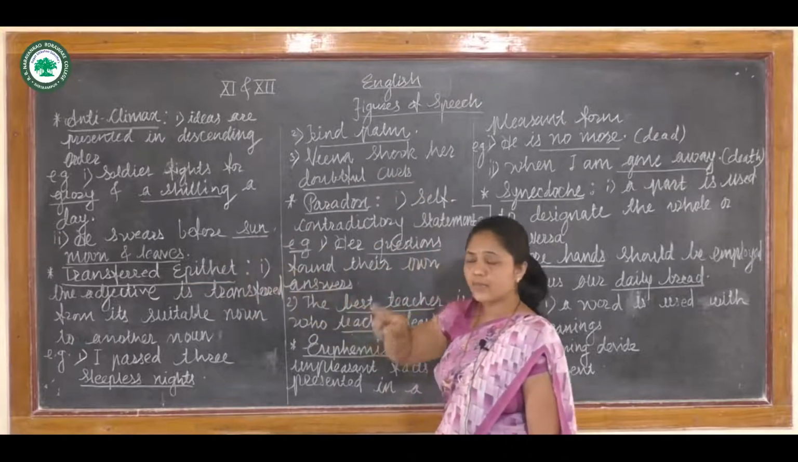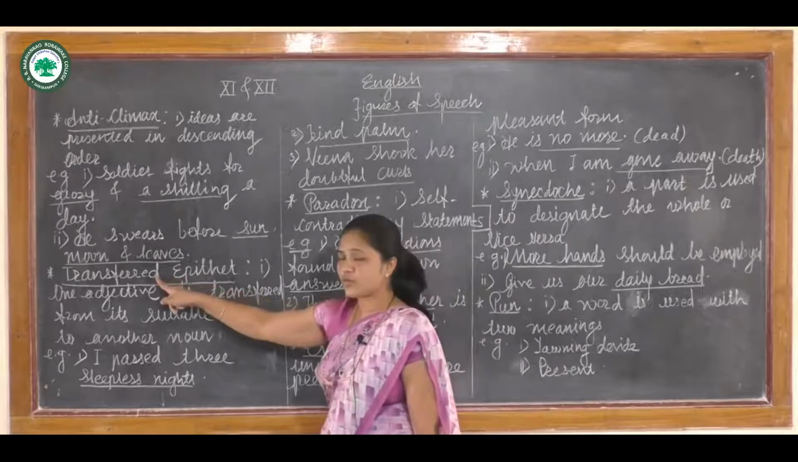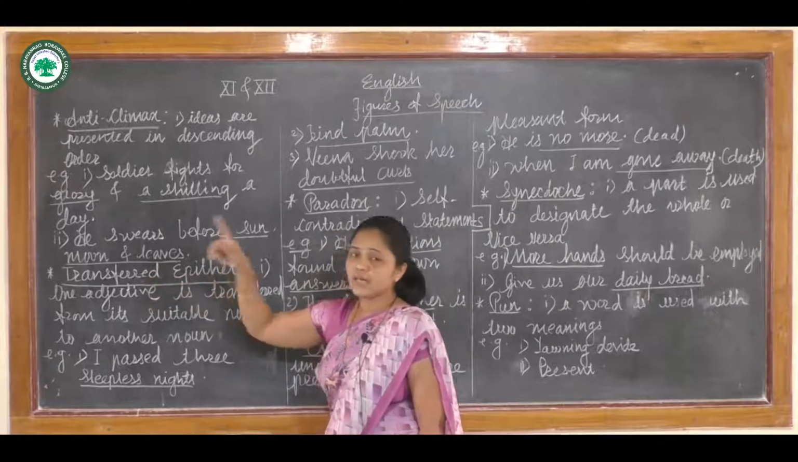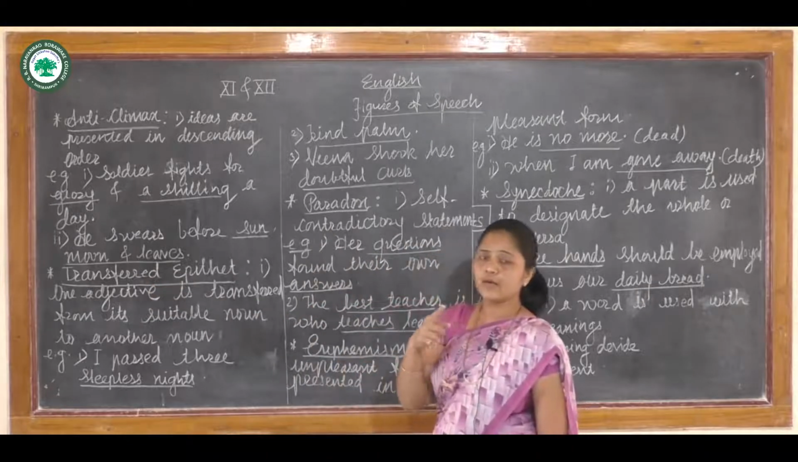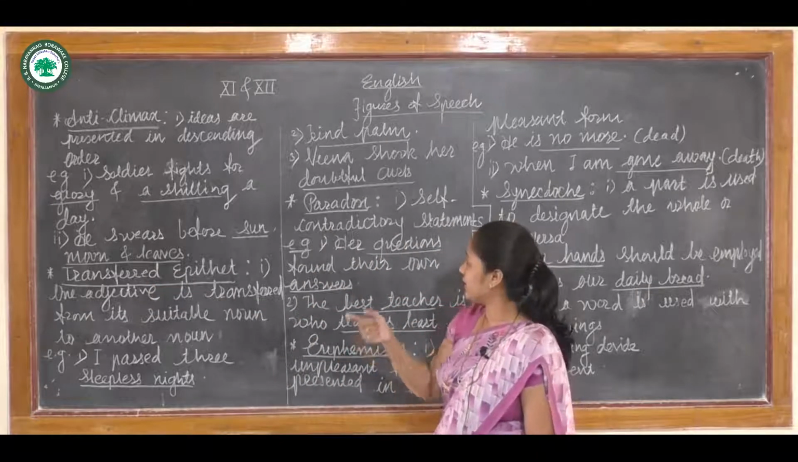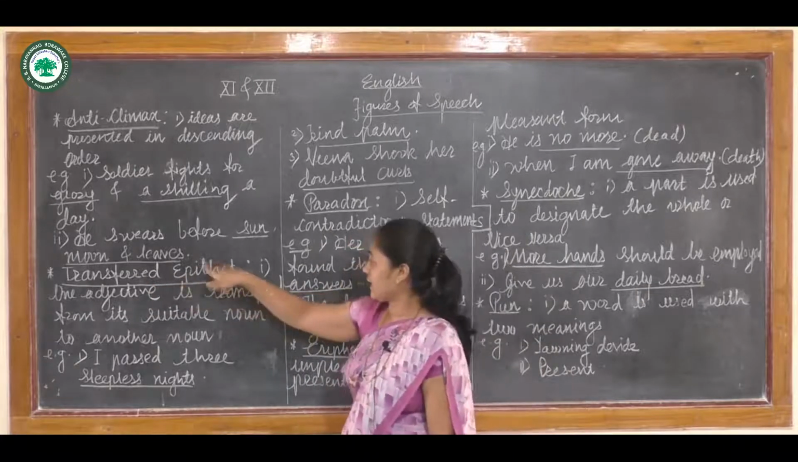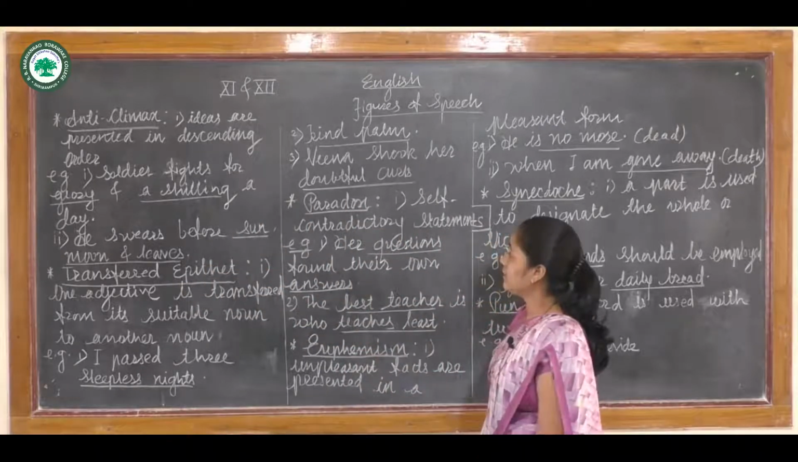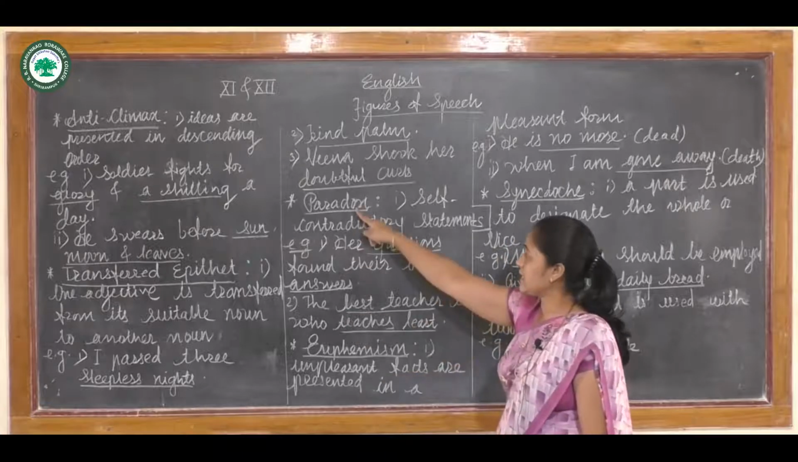So once again remember that transferred means what? And epithet means an adjective. Transferred means transfer from one thing or one object to another object. It is called transferred, and epithet means an adjective. Now we are going towards the next figure of speech, and that is paradox.